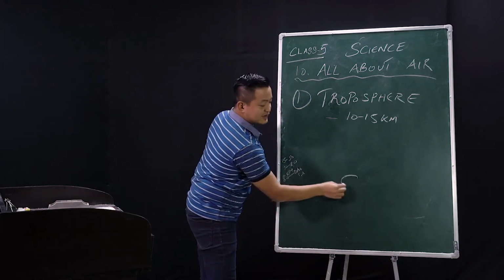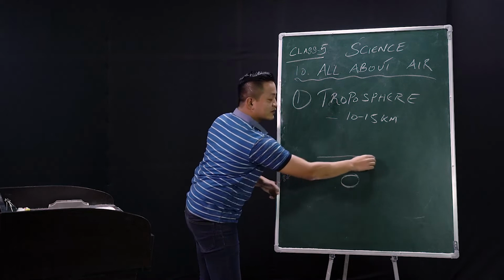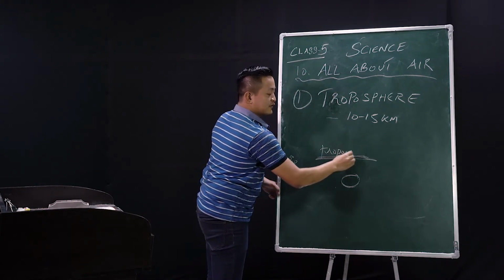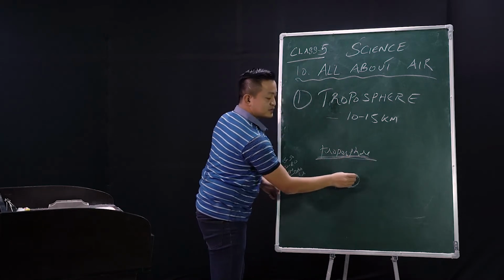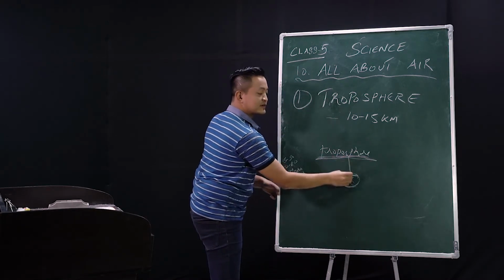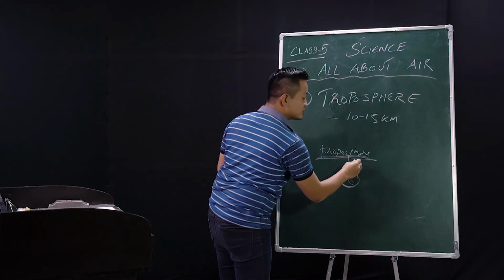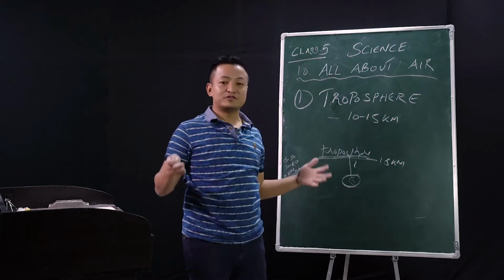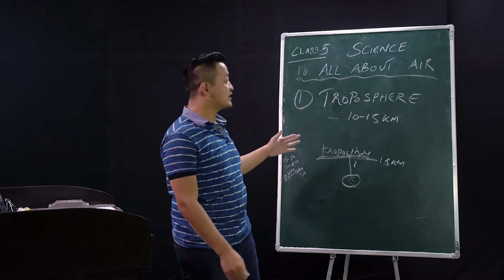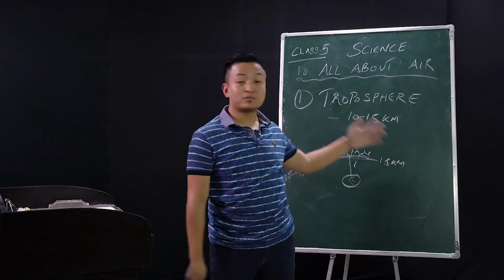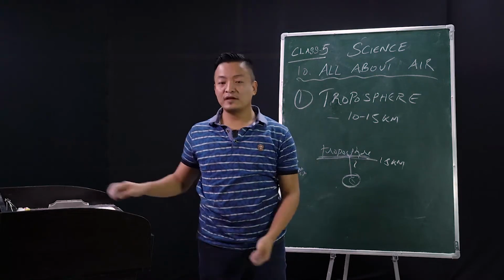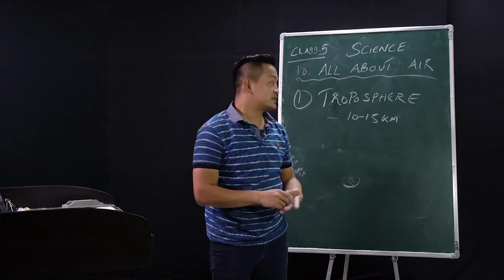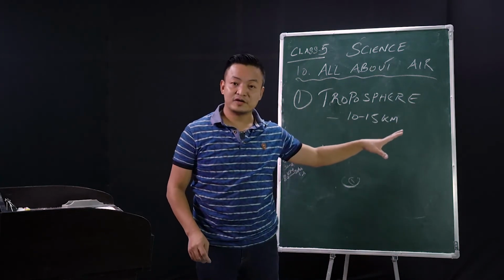Suppose this is Earth, so here it will be till here. This one will be troposphere. So this is Earth and then here we can assume that it will be till 15 kilometer. You imagine it, okay? So the first layer of atmosphere would be troposphere. Clear? And now let's see what takes place inside this troposphere.